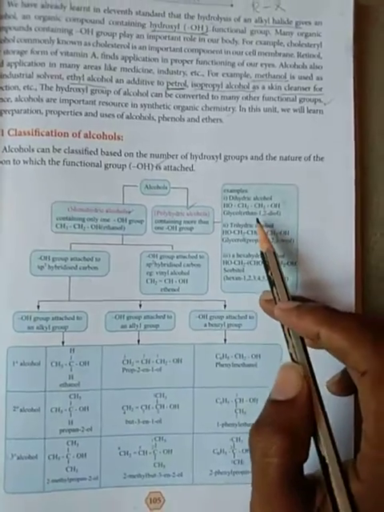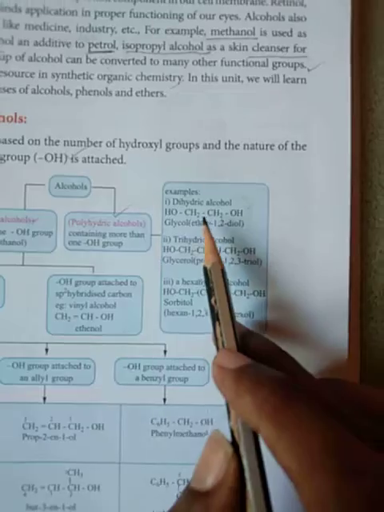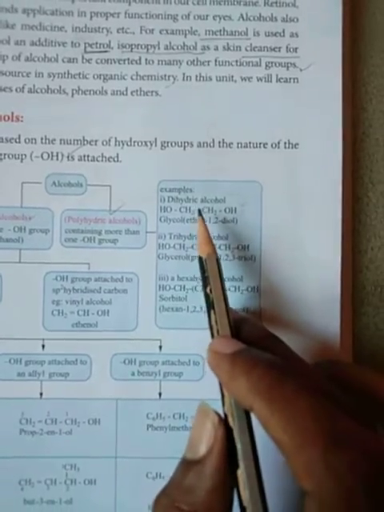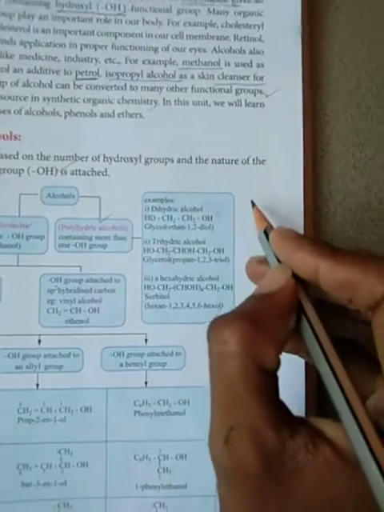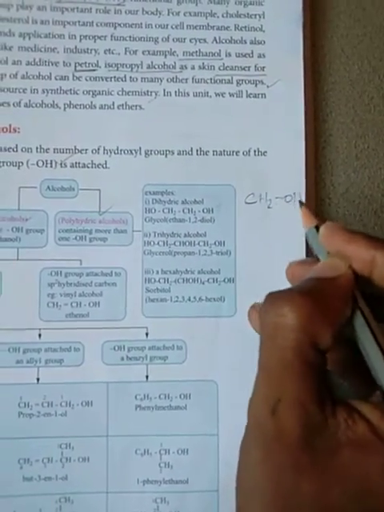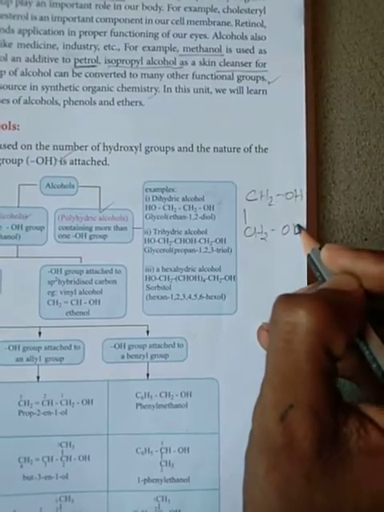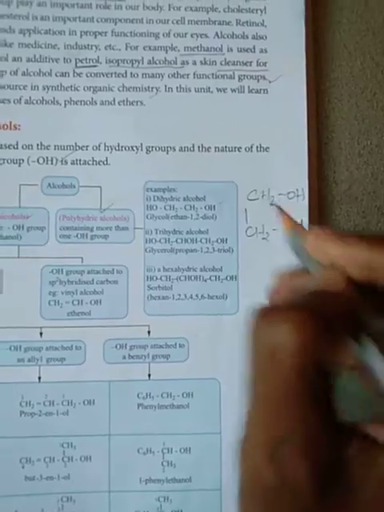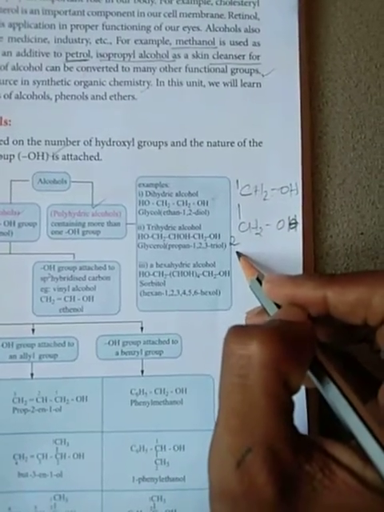And next, consider polyhydric alcohol, like a diol. CH2OH on both carbons is the structure, CH2OH, like that, carbon 1 and carbon 2, the two-carbon ethane.